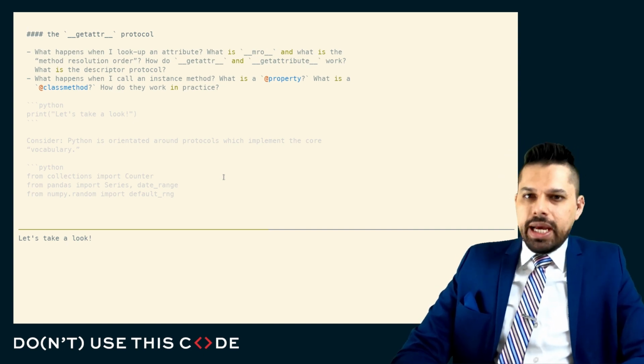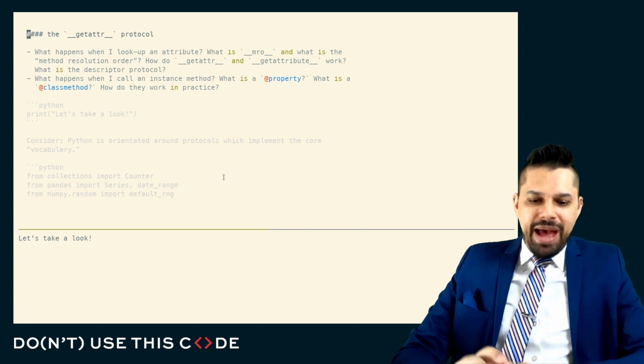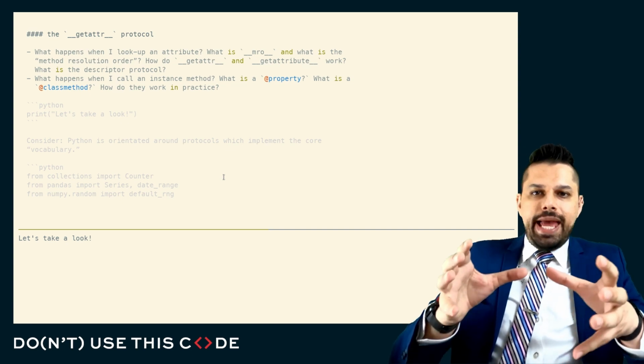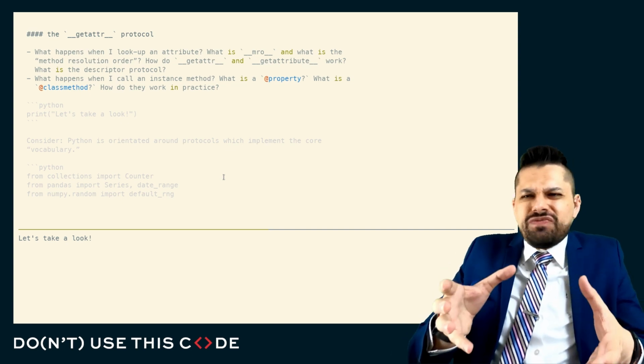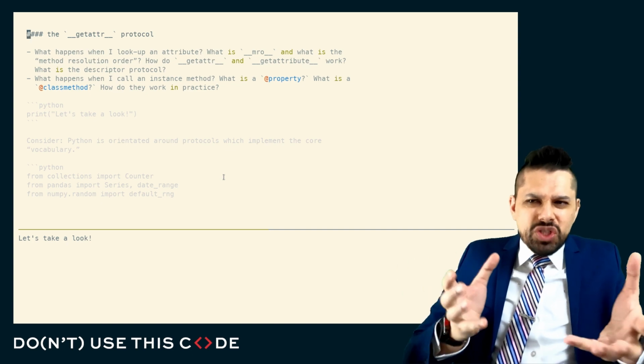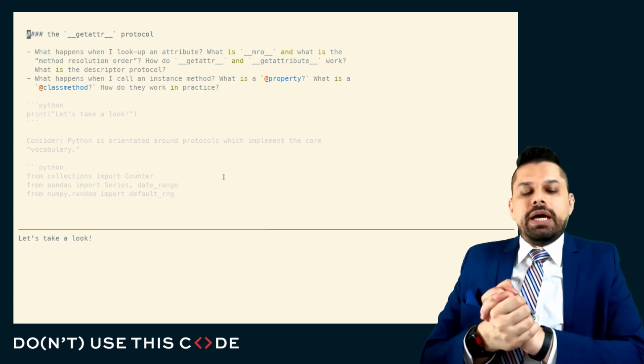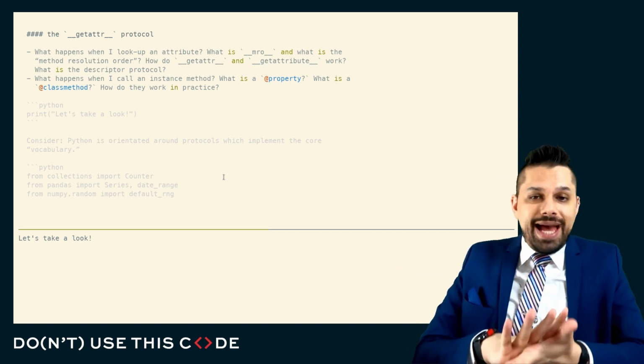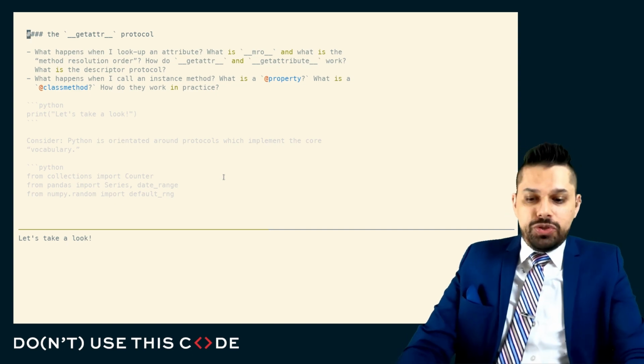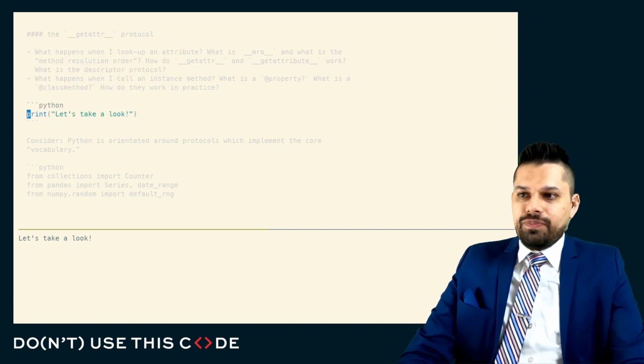It's not really about finding a mathematically pure and elegant implementation so much as finding what works and solves most people's problems. And I want to tie that to how things like instance methods, class methods, static methods, and properties work. Why don't we take a look?